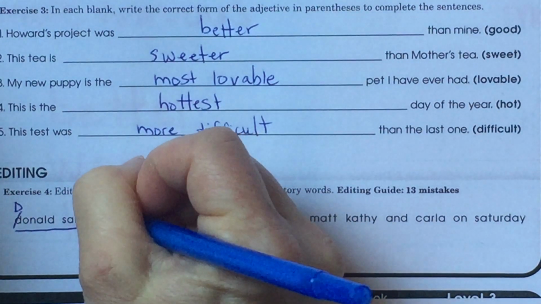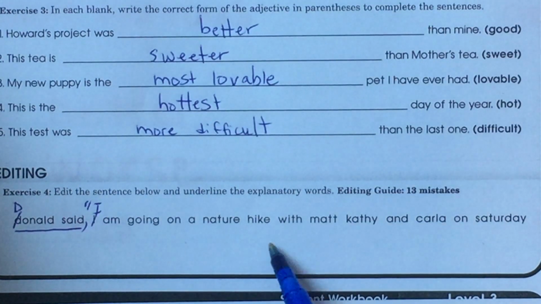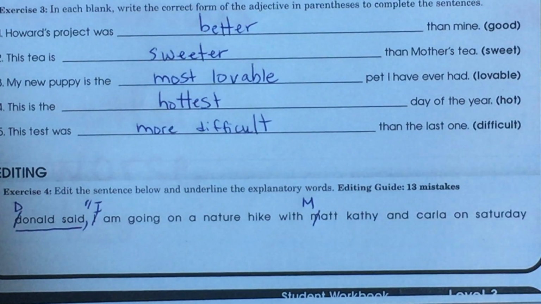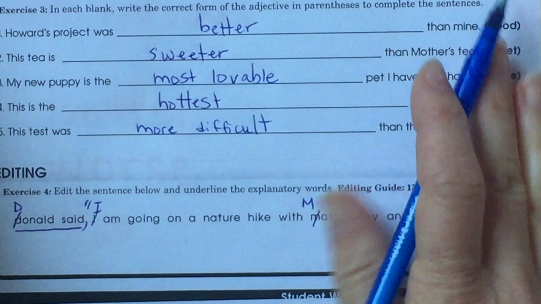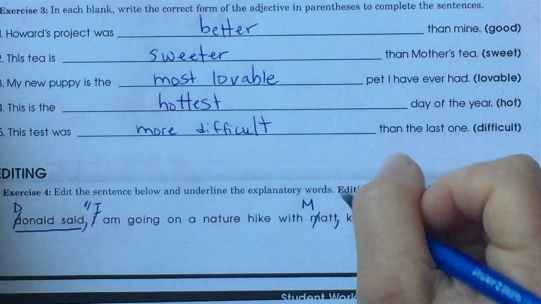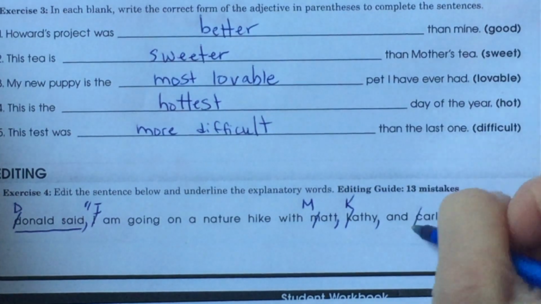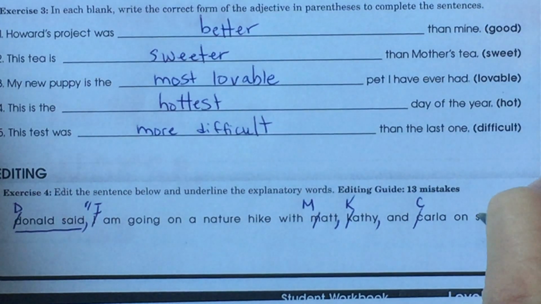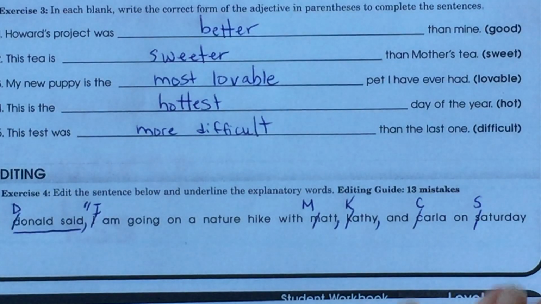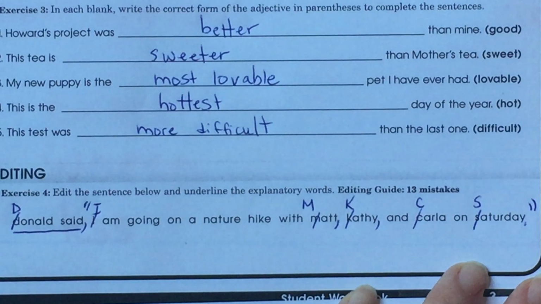Quote, here's what he's saying, capital I. I am going on a nature hike with Matt, capital M. We're having 3 people, Matt, Kathy, and Carla, so we know we need to print a comma after each one of those. Matt, comma, Kathy, comma, and Carla. We don't need a comma after this one, Saturday, but capital S for Saturday, period, quotation.